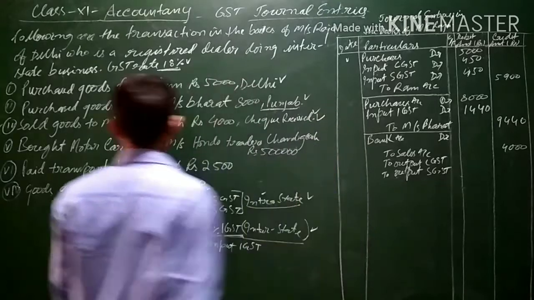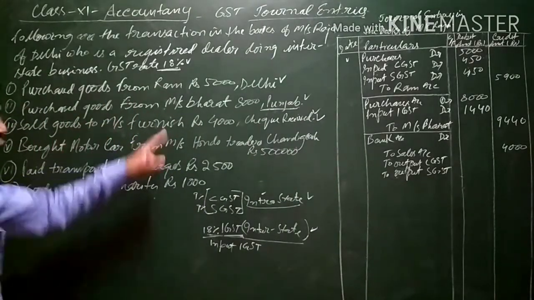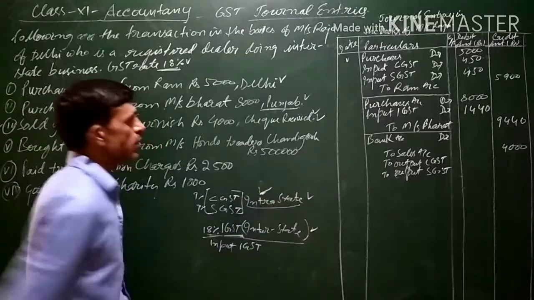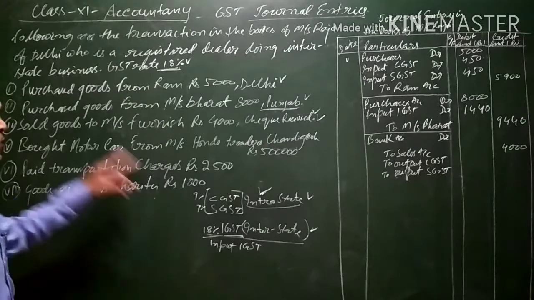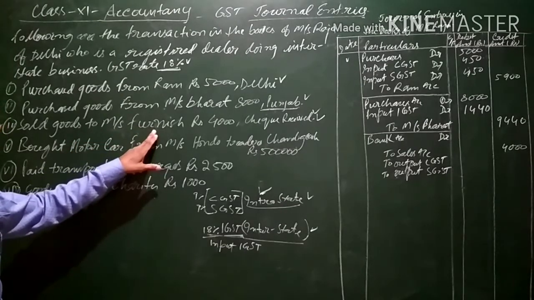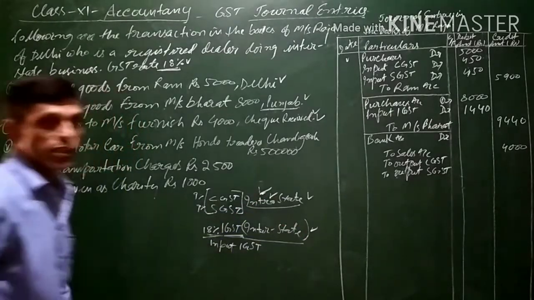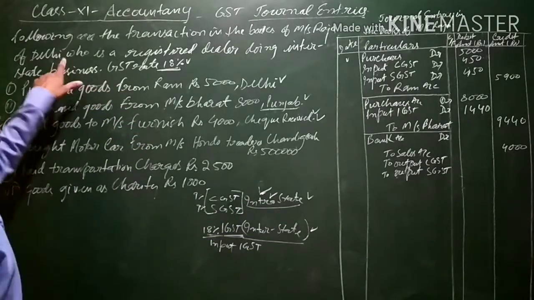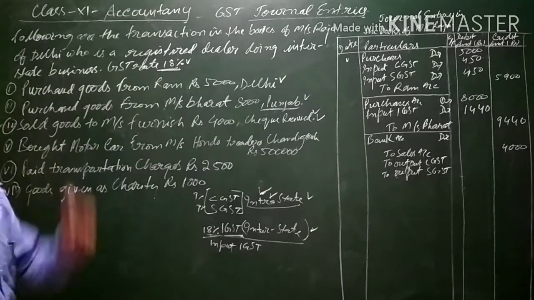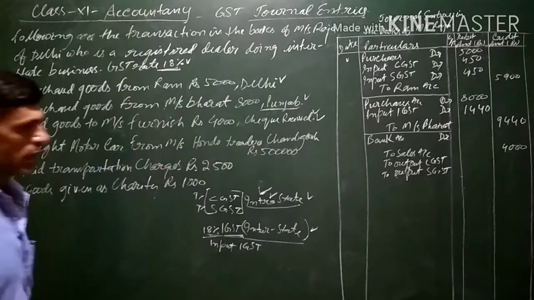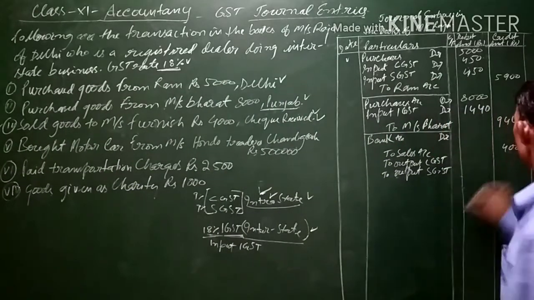Simply, since nothing is mentioned here whether it is an interstate transaction or intrastate transaction, we will be assuming that since the seller is from Delhi, the sale will also be in Delhi itself. If it is not mentioned that the transaction is interstate, we assume it is intrastate. Means goods are sold to Mr. Furnace, who we assume is from Delhi. So here the sale is of rupees 4,000.